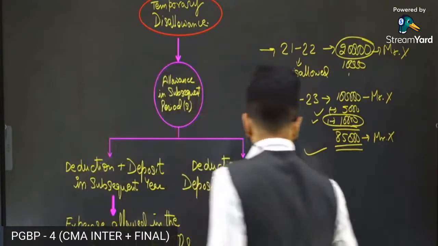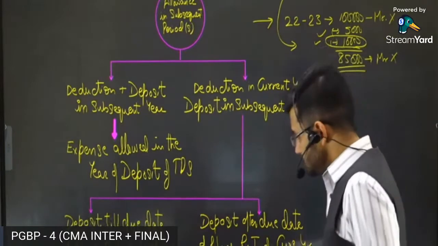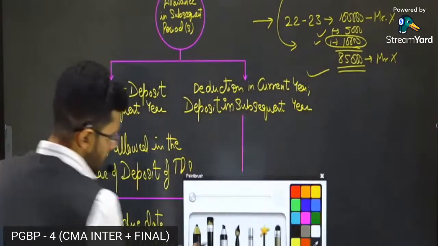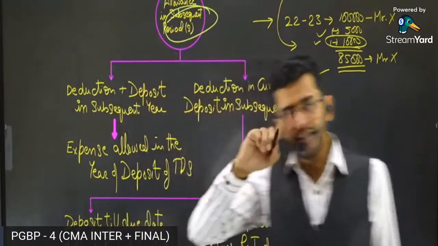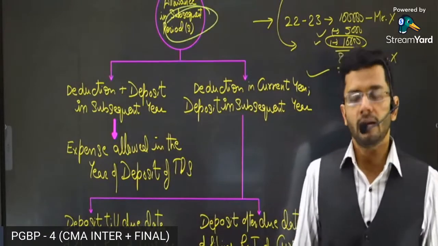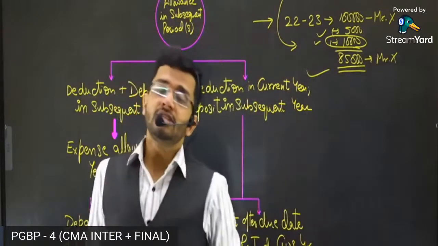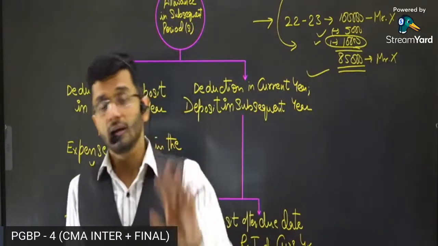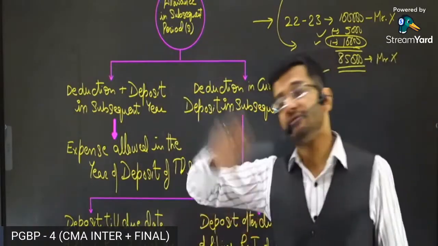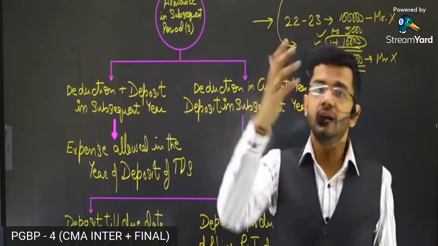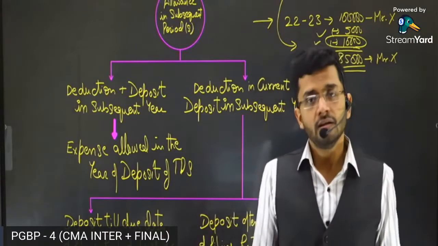Okay, sir, got it. So let's now move on to the allowance in subsequent period. When should the allowance be made, guys? Allowance should be made in the subsequent period. Whenever you deduct and deposit TDS in the subsequent period, then you get allowance for the expenditure which has been incurred in the previous year. Allowance can be taken in the current year. So in the current year, 2 allowances can be taken, one of the expense of the current year, second of the expense of the previous year. Both the expenses can be allowed as a deduction in the current year if you make TDS payments in the current year. That is the concept.